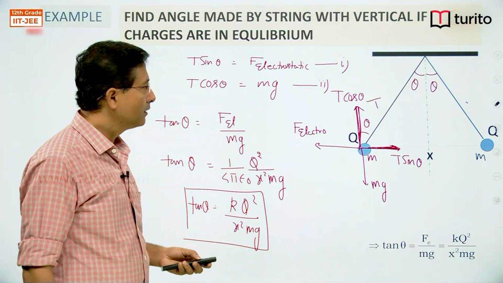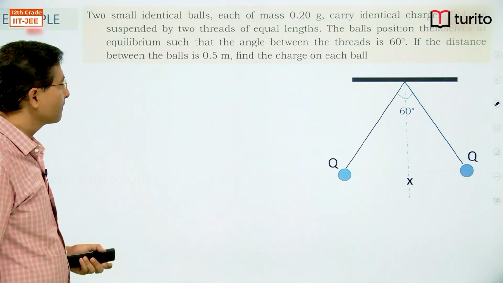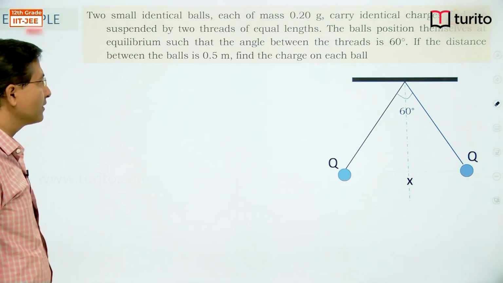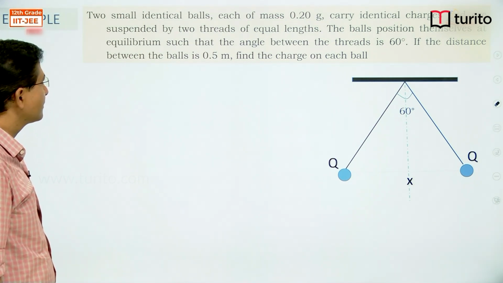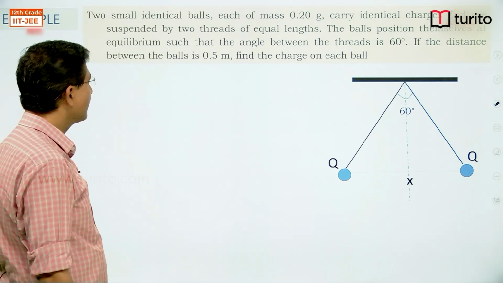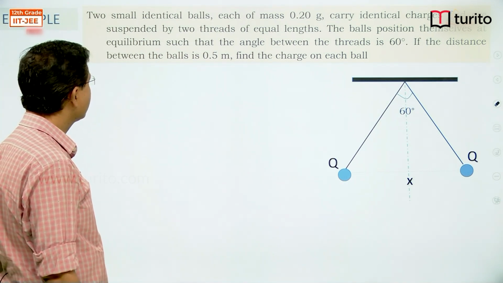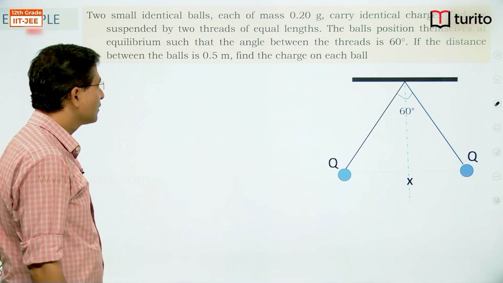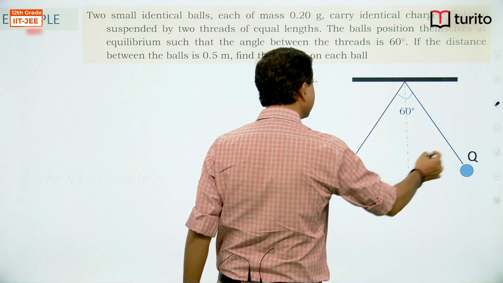Now let's see one similar problem. Two small identical balls, each of mass given, carrying identical charges, are suspended by two threads. The angle between the threads is 60 degrees. Find the distance between the balls. So in the same way we can solve. Again here this angle will be 30 degrees.